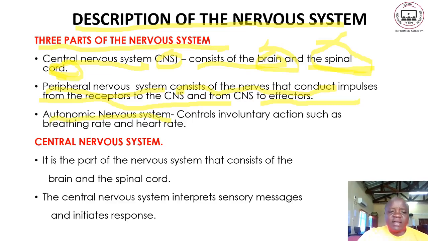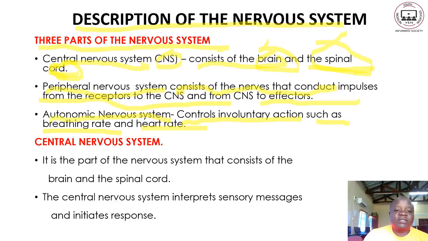Now, what does this system consist of? We are saying it controls involuntary action. Involuntary actions are actions that occur naturally without your control. For example, involuntary actions such as breathing rate and heart rate. Heart rate, you are talking of the heartbeat, the number of beats of the heart recorded at a given time. So, heart rate is how fast the heart beats.